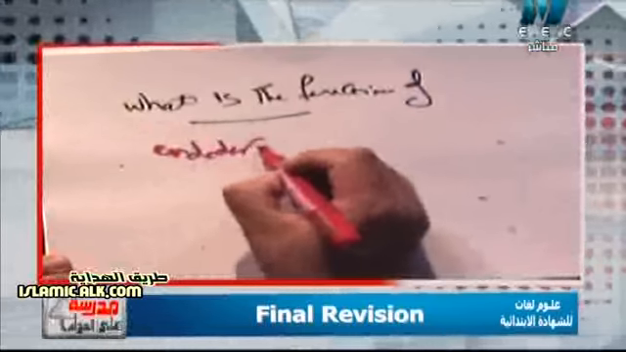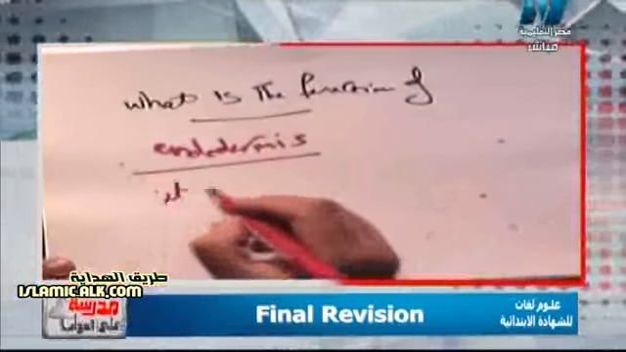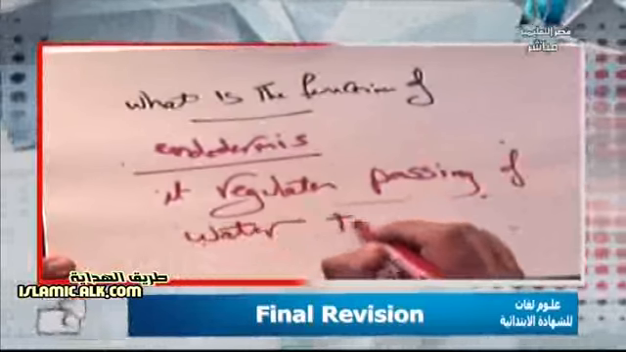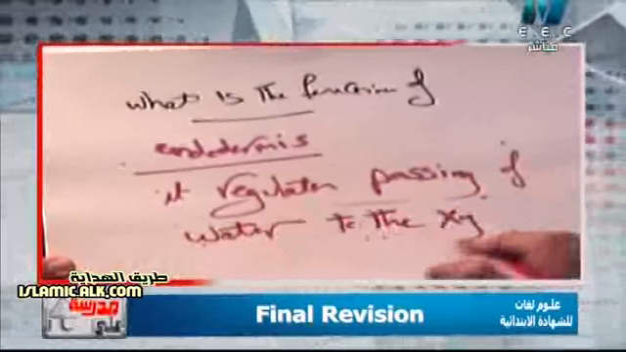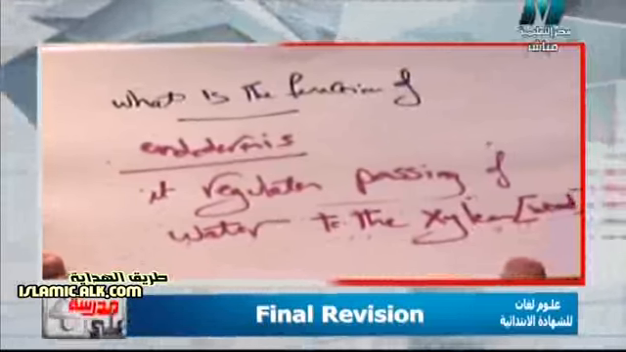We know the endodermis isn't a layer. It's the last row of the cortex, or the second layer. The endodermis has a very important function because it regulates the passing of water to the xylem, or the wood, the third layer.